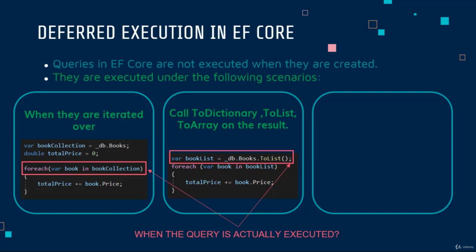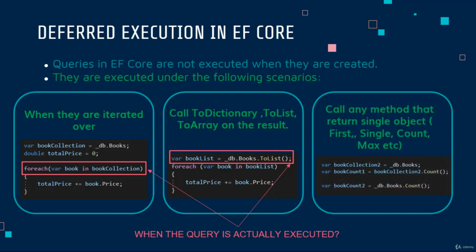The last example will be when we call any method that returns a single object. Some of the examples are First, Single, Count, Max, and much more. In the example that you see below, bookCount1 and bookCount2 will be executed. The bookCollection2 call will be executed also on the second line, which is where we calculate bookCount1, where we have the .Count method.